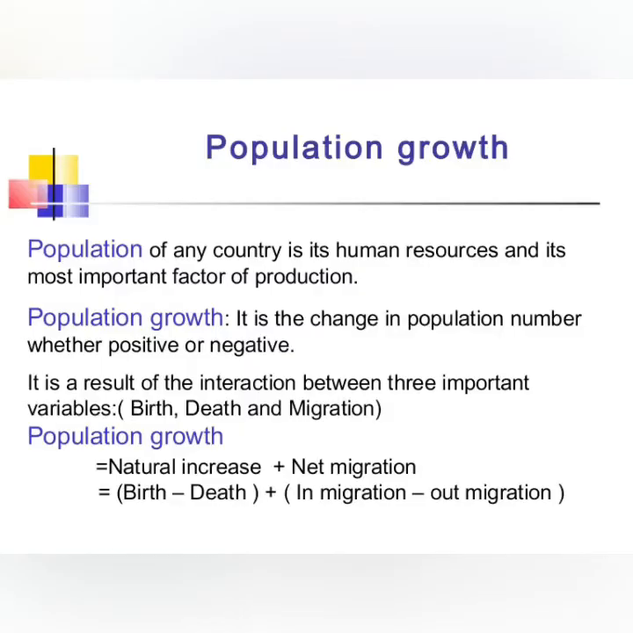So dear children, let's have a look at the important points of the chapter. Population of the country is a human resource and its most important factor of production. Population growth is a change in population number, whether positive or negative. It is a result of the interaction between three important variables: birth, death and migration. Population growth is natural increase plus net migration. Natural increase is birth minus death, and net migration is in-migration minus out-migration.